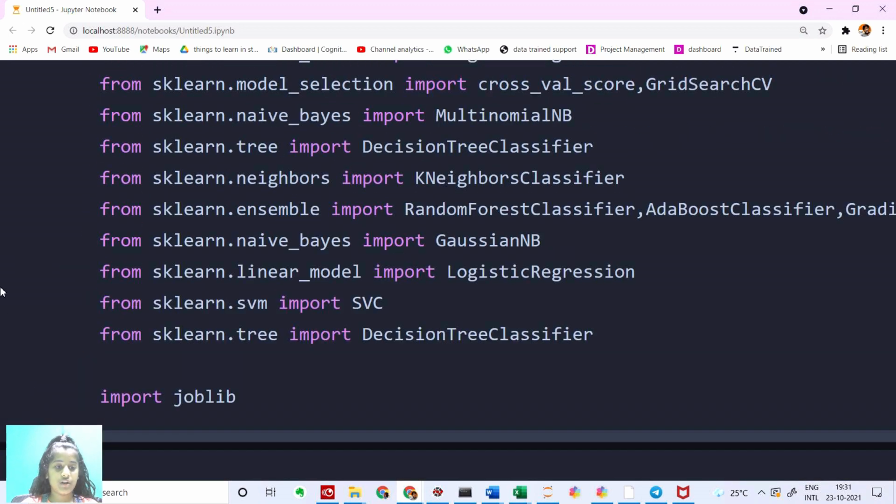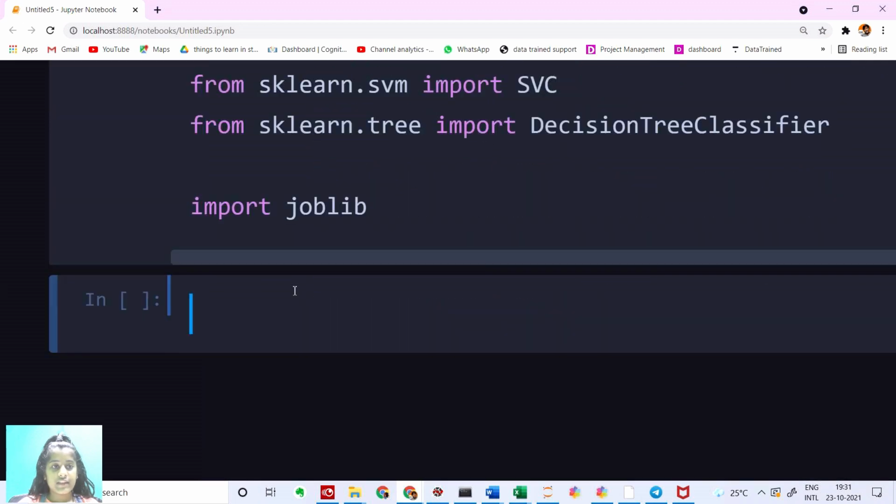Let me run all these up. It should not show any error. Yes, we can see no errors, and now we have to read our train dataset and test dataset. I've separated these both, and don't worry guys, I'll be posting this dataset in the GitHub link below. Let's read our dataset now.